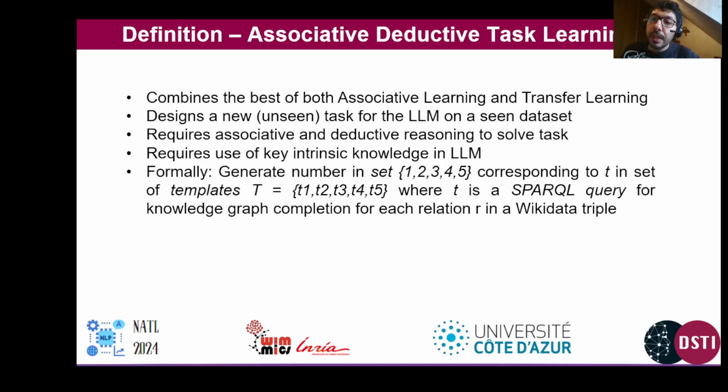To make it more interesting, we've put them behind template IDs. Of course, the LLM that we will use, the model that we will leverage, has no idea that there are some SPARQL queries behind our templates. And its real task is to try to pick the best template ID in order to indirectly gain access to the correct query that solves the knowledge graph completion problem for it on the Wikidata sets.